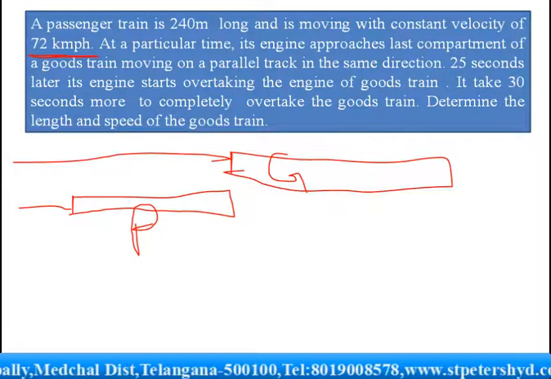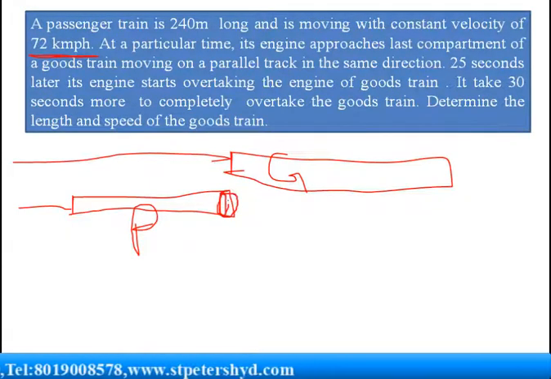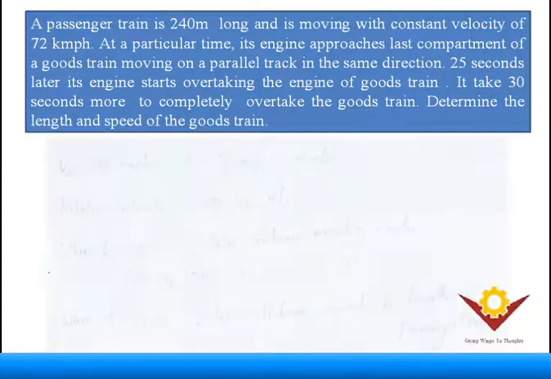On this track the passenger train is moving, and on this track the goods train is moving. 25 seconds later, its engine starts overtaking the engine of the goods train. After 25 seconds, the engine of the passenger train is overtaking the engine of the goods train, and it takes 30 seconds more to complete the overtaking of the goods train. The starting point of the goods train is overtaken by the end point of the passenger train after 30 seconds. Now we require the length and the speed of the goods train. Now we'll see the solution for this.